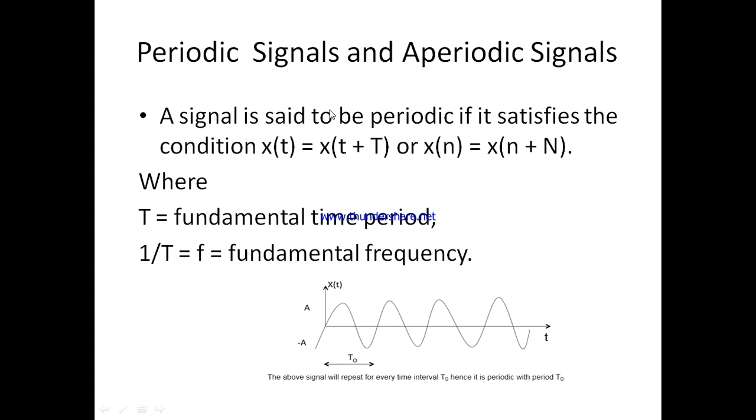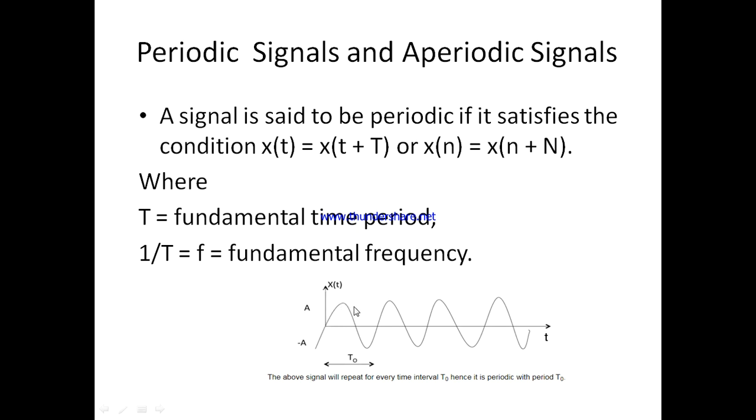Next one, periodic signals and aperiodic signals. A signal is said to be periodic if it satisfies the condition x of t equal to x of t plus T, or x of n equal to x of n plus capital N. Here T is the fundamental time period and 1 by T is the fundamental frequency.